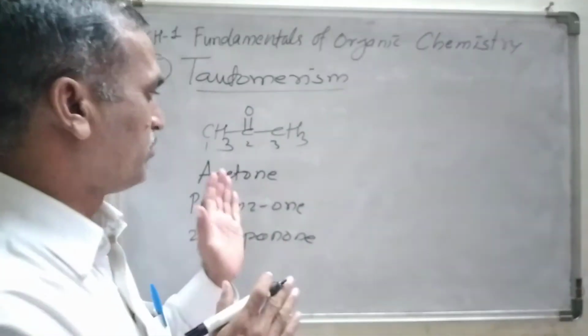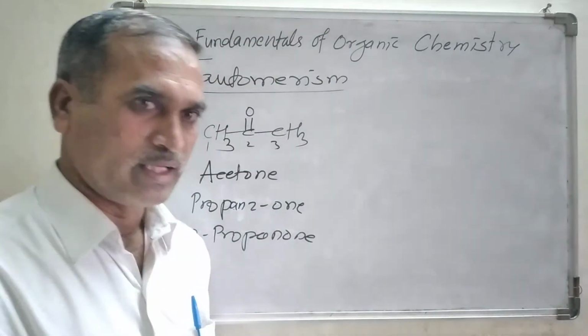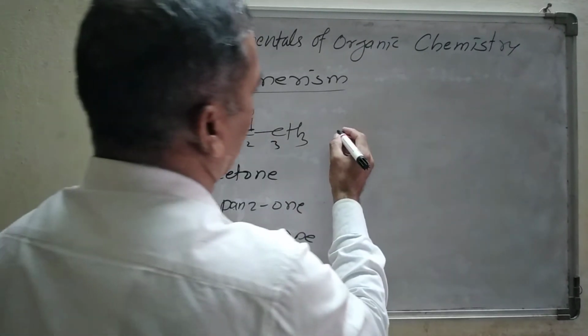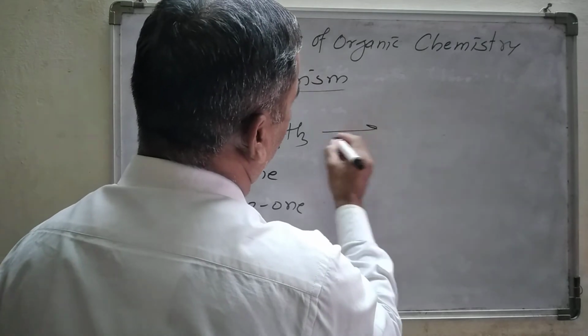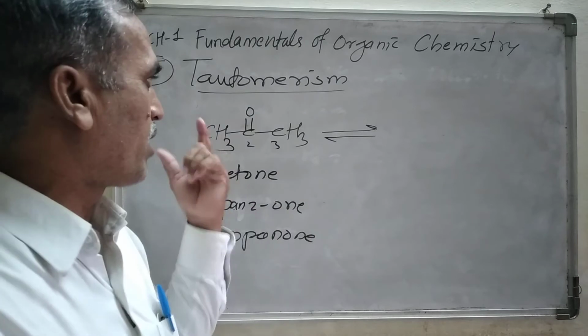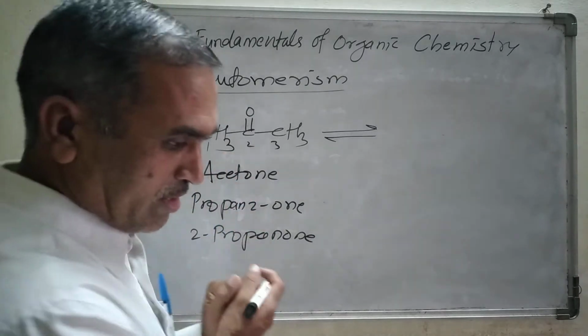At that time you are going to learn in detail, but let us see here. This is acetone. Now at an equilibrium, the equilibrium arrow is just shown like this. This is the equilibrium arrow. Now what is happening here?